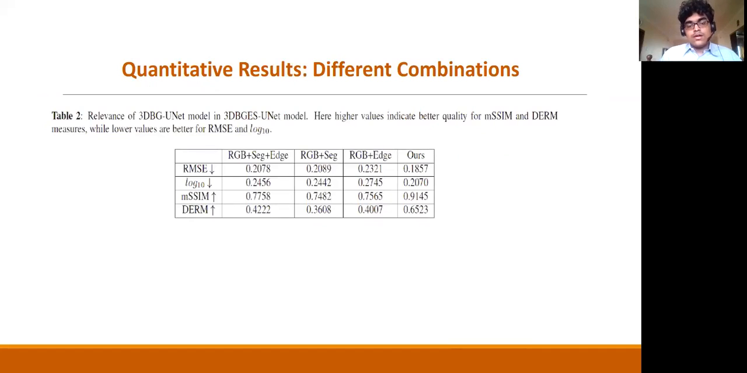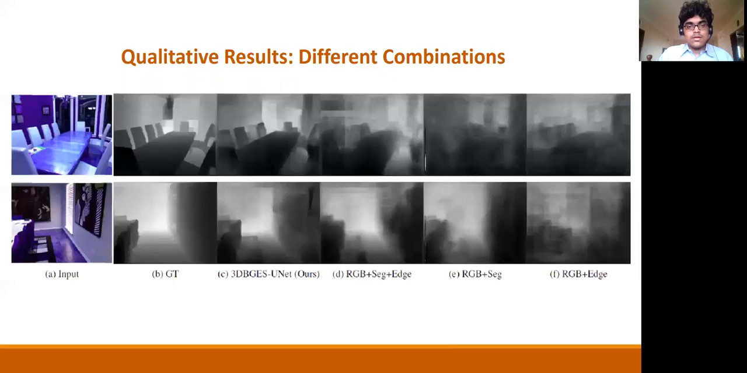We also do a sort of combinational analysis. So we want to assert the importance of the geometric layout which we inferred from the first depth map. So we do various combinations. We do RGB plus segmentation plus edge, RGB plus segmentation, and RGB plus edge, and then Rs, which is the sharp geometric layout plus segmentation plus edge. And it is noticed that our results on all the metrics are far better than all the other combinations. And this asserts the importance of bilateral grids, the geometric layout, which we obtained.